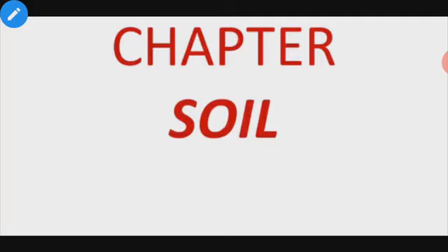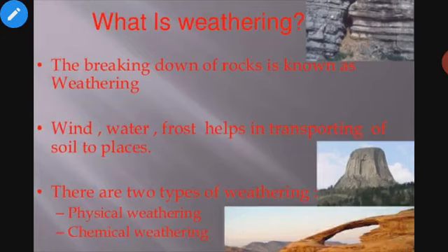That process is known as weathering. Okay, weathering is the process by which the formation of soil takes place. We can define weathering: it is a process of disintegration of rocks on the surface of the earth by exposure to natural processes like air, winds, water, etc. Okay, what is weathering? The breaking down of rocks is known as weathering. Simply we can say that the breaking down of rocks is known as weathering.